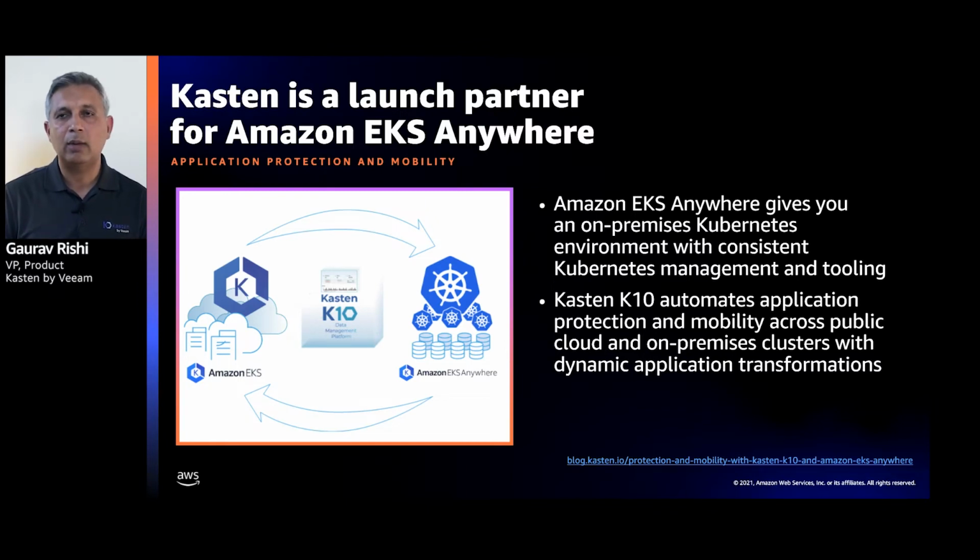You might have started your application development on premises on EKS Anywhere, and you now need to move it to Amazon EKS, or maybe vice versa. For DR reasons, you might want some of your applications which are running in the cloud to be rehydrated in Amazon EKS Anywhere for test dev reasons or DR reasons. And this is another thing where K10 makes it quite seamless for you. And we'll look at that again in a demo.